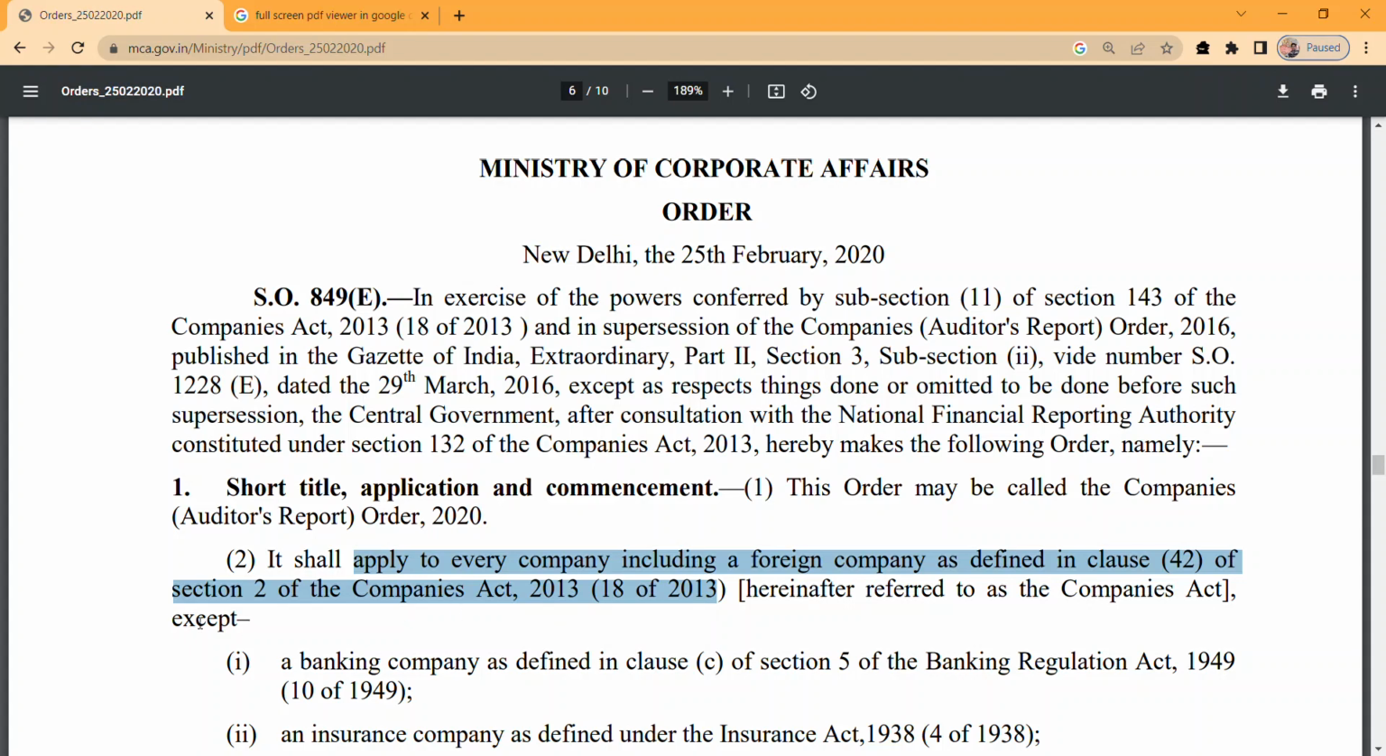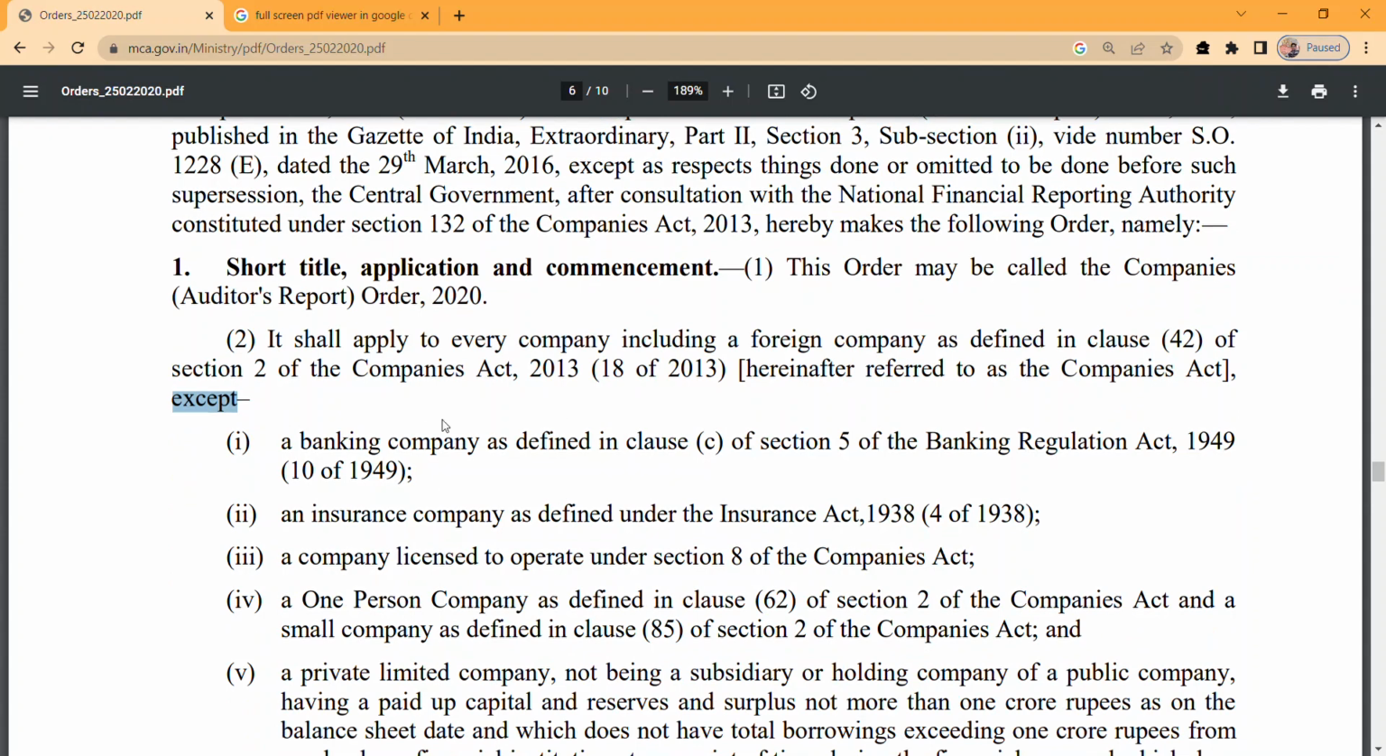Here there is an exception. 5 exceptions are given. First one is the banking company, second is the insurance company, third is a section 8 company. You all know section 8 companies are companies with charitable objectives, NGOs, basically companies engaged in the work of NGOs. Fourth is the one-person company, and the private limited company.